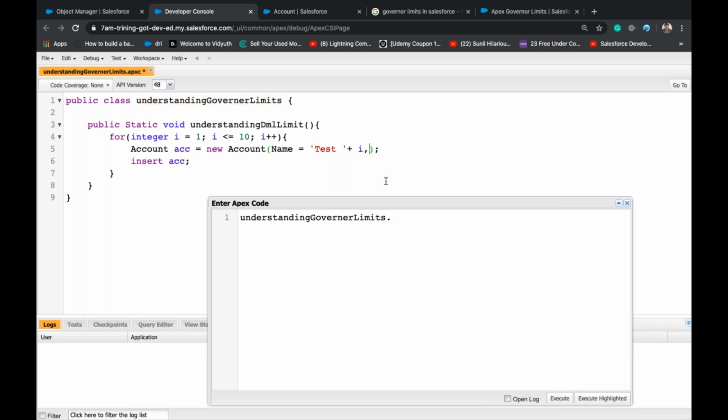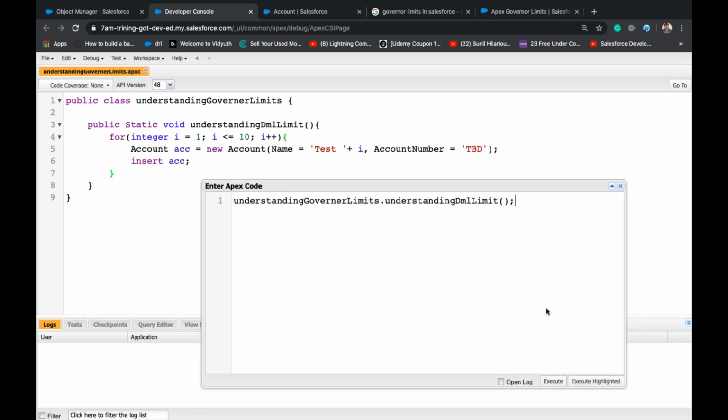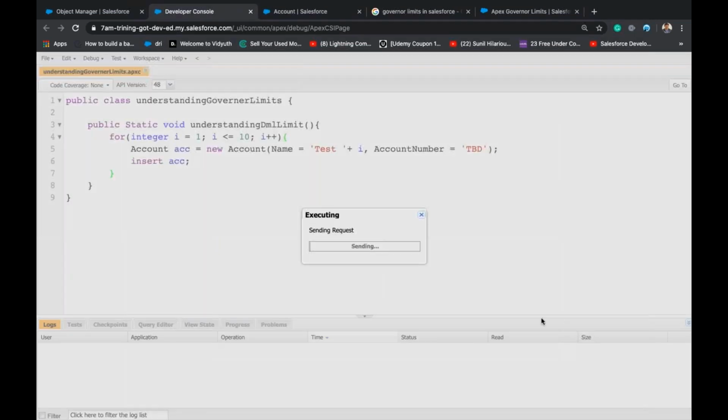We'll do one thing. In the account number, we'll add TBD. That means to be deleted. So let's delete this. I may get a duplicate error for this account number TBD. If so, we'll find some other way. Let's keep.